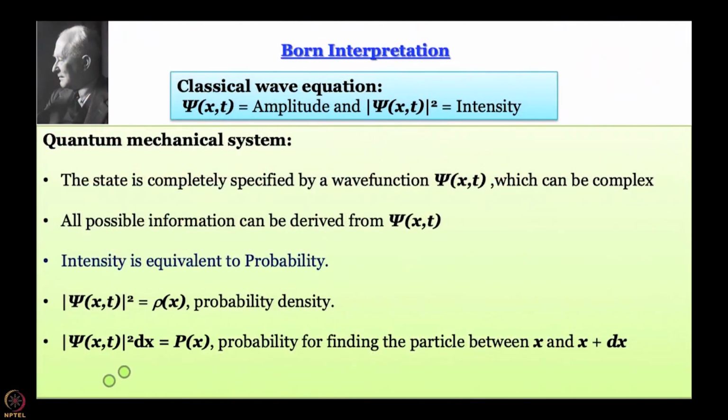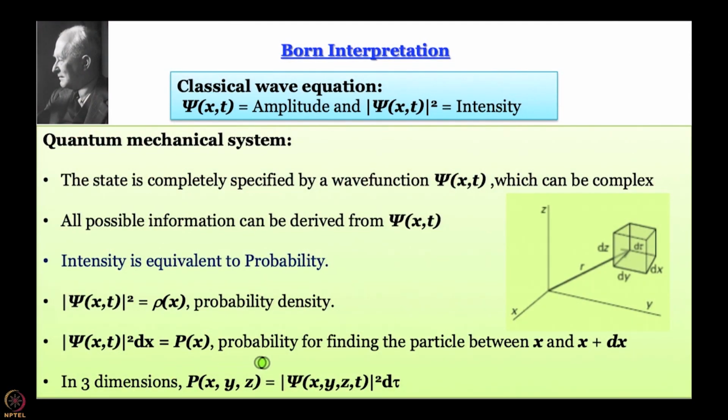So, the probability in one dimension, let us say, is given by the mod square of psi multiplied by dx for a particular value of x. This is the probability of finding the particle between x and x plus dx. So, it is very much x dependent, because psi itself is x dependent. In 3 dimensions we can write the probability is psi xyz t mod square multiplied by d tau, where d tau is the volume of a small element with size dx, dy, dz along x, y, z respectively.